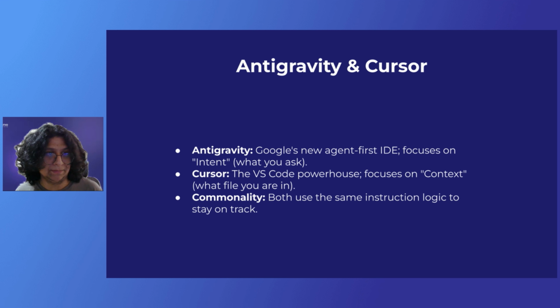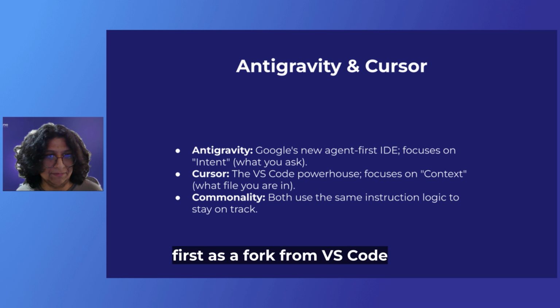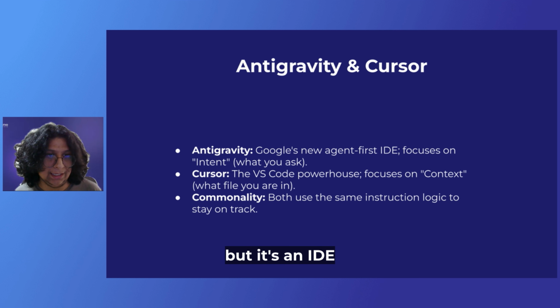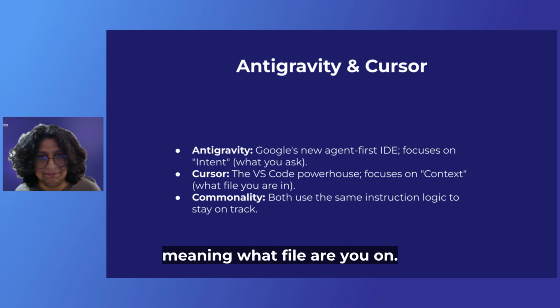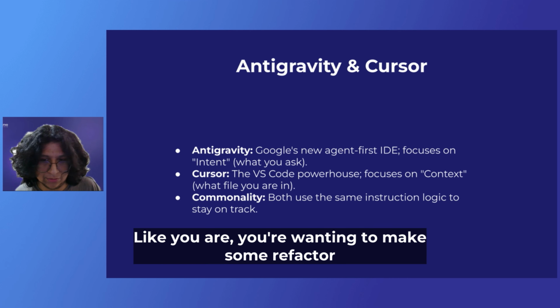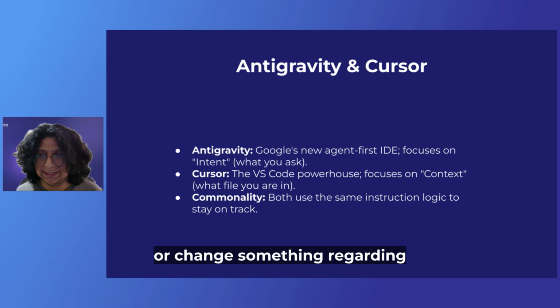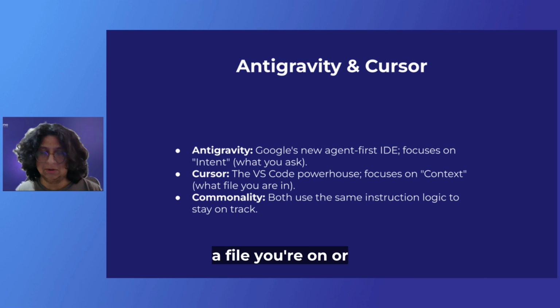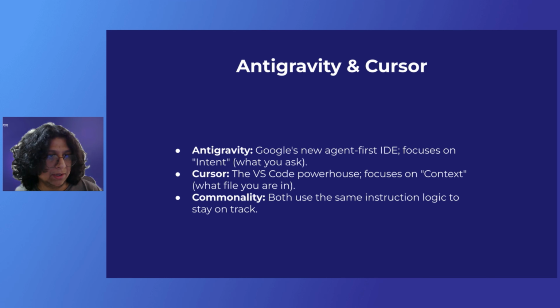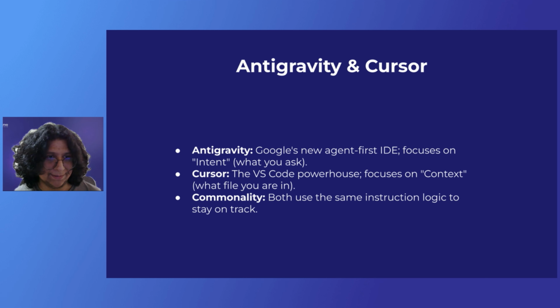And Cursor was created, I think, first as a fork from VS Code, but it's an IDE that focuses on the context, meaning what file you are on. Like you want to make some refactor or some new feature, or change something regarding a file you're on, or the directory you're on. That's the base context that Cursor takes.